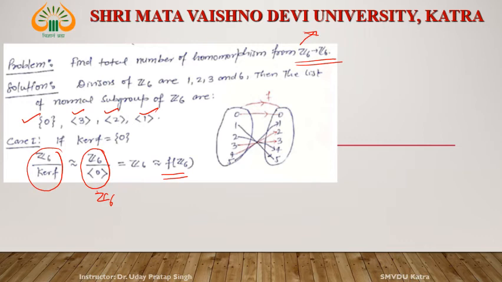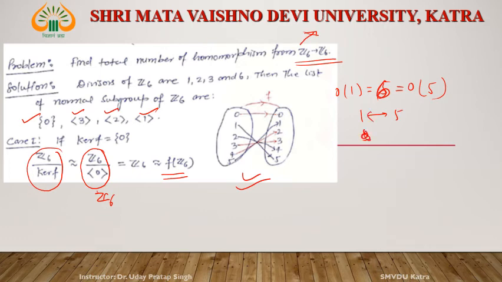It means there exists a homomorphism like this. Image of 0 is 0. Image of 1. What is the order of 1 in Z6? 6. And what is the order of 5 in Z6? 6. Sorry. The image of 1 is 1 or 5, and the image of 5 is 5 or 1. Okay. Then image of 1 is 5 and image of 5 is 1.